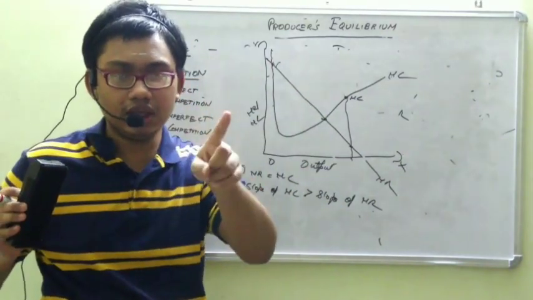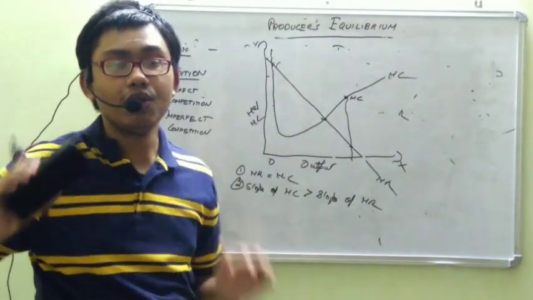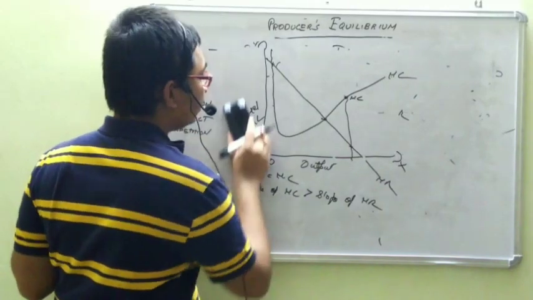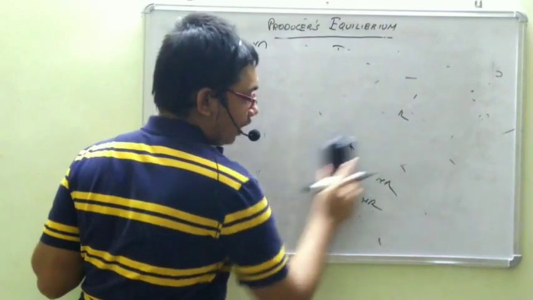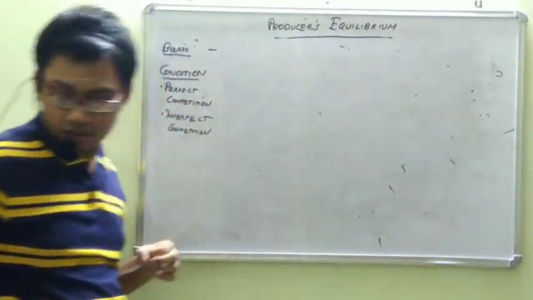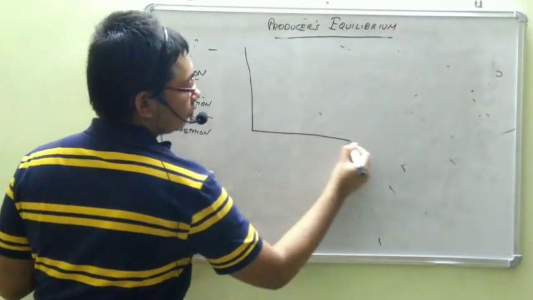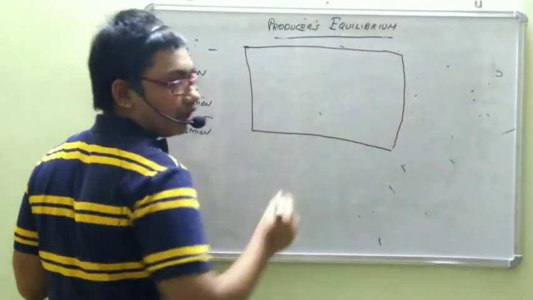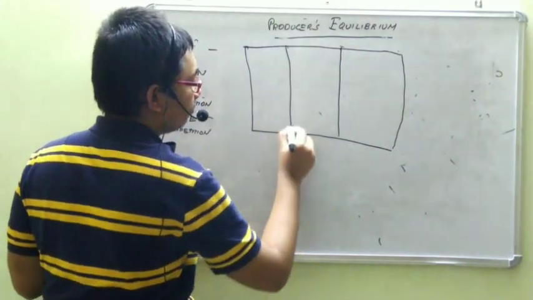This first condition is necessary but not sufficient. It is needed, but MC equal to MR alone doesn't guarantee equilibrium. Then the second condition is slope of MC curve greater than slope of MR curve. Let's take an example. I'm not going to draw a figure because whenever you get an exam, if you have to draw the figure each time, it will be a bit boring.